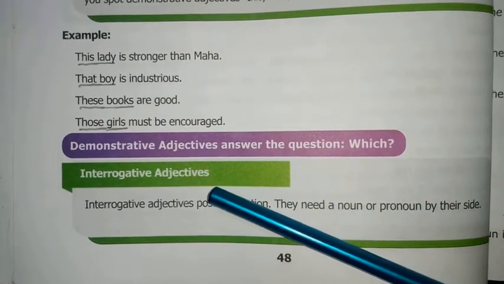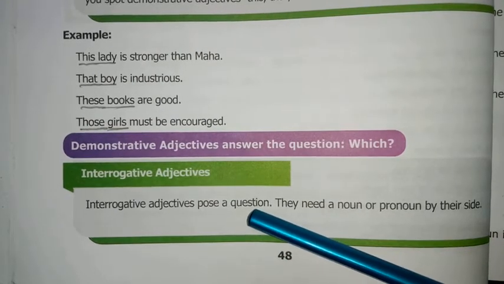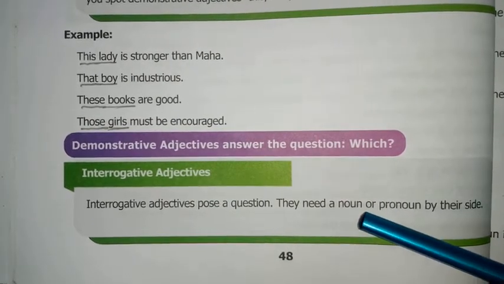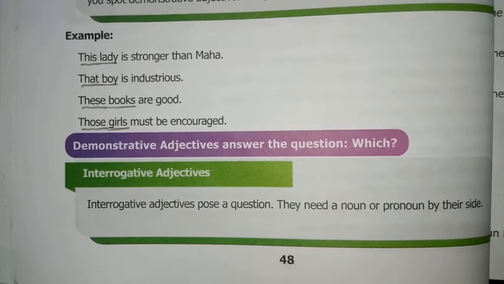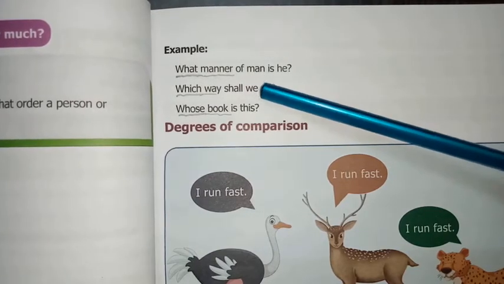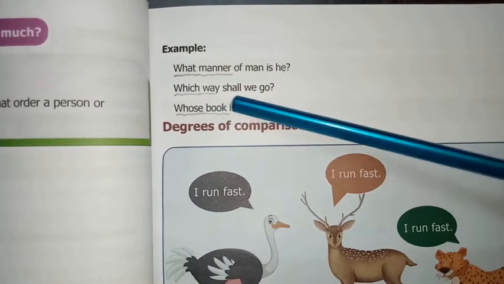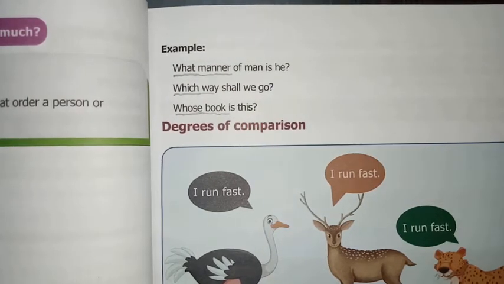Interrogative adjectives. Interrogative adjectives pose a question. They need a noun or pronoun by their side. Example, what manner of man is he? Which way shall we go? Whose book is this?